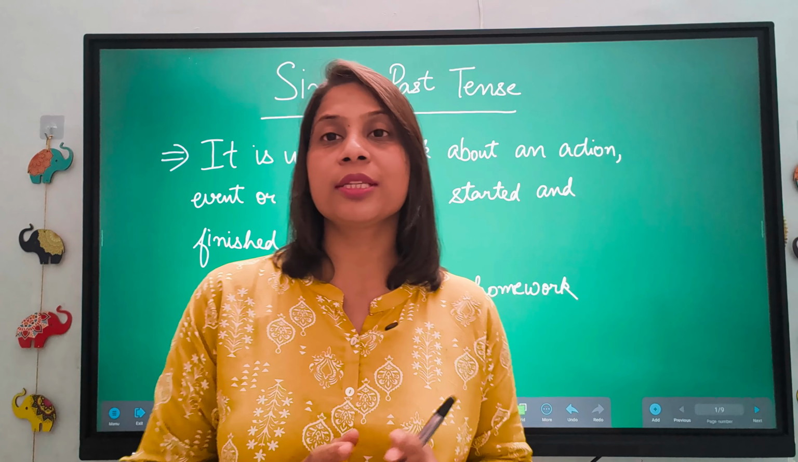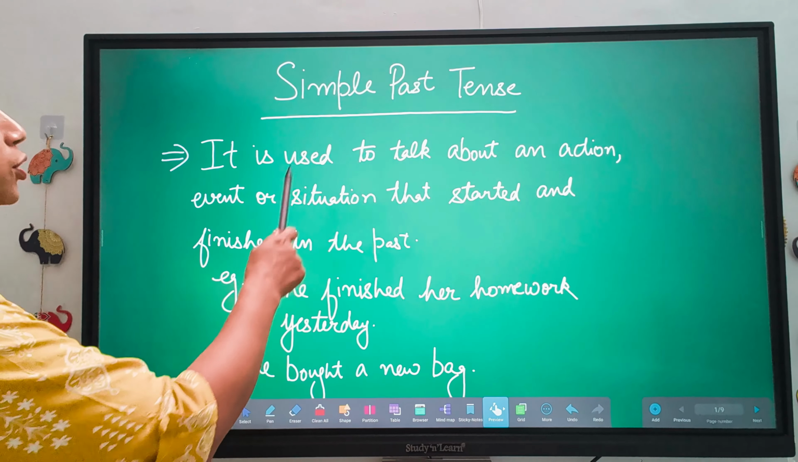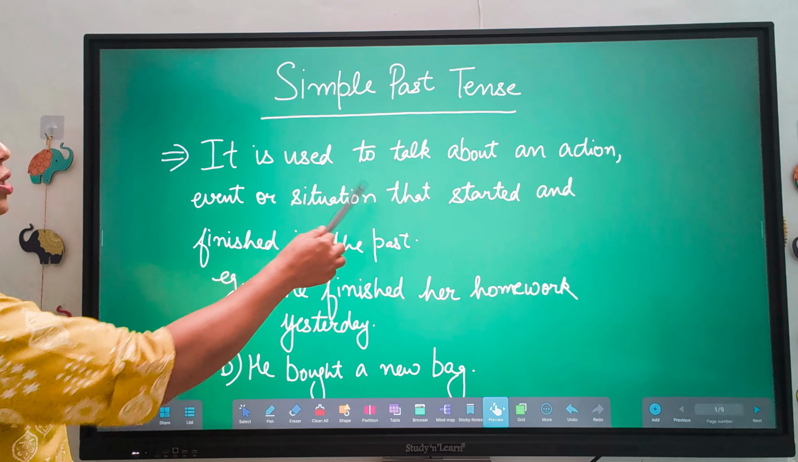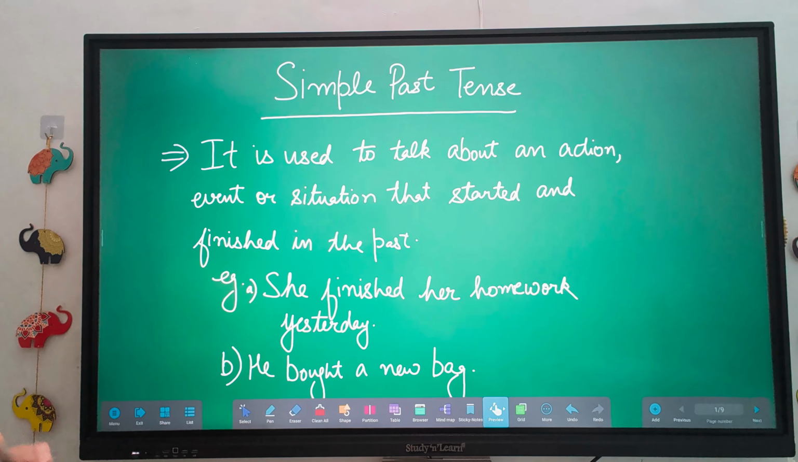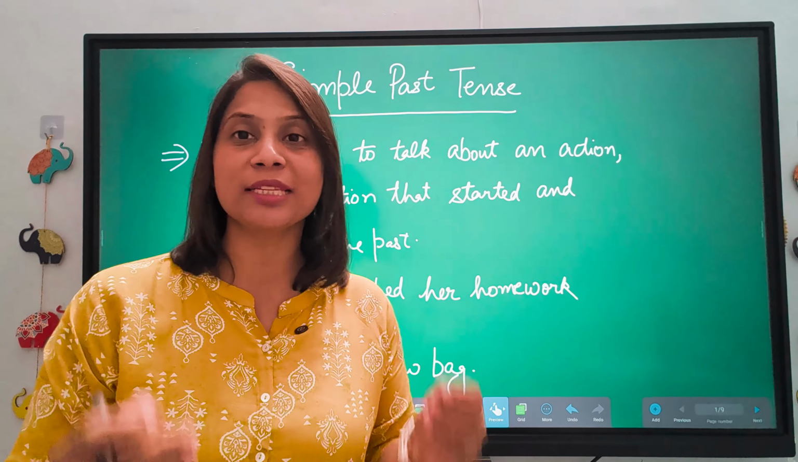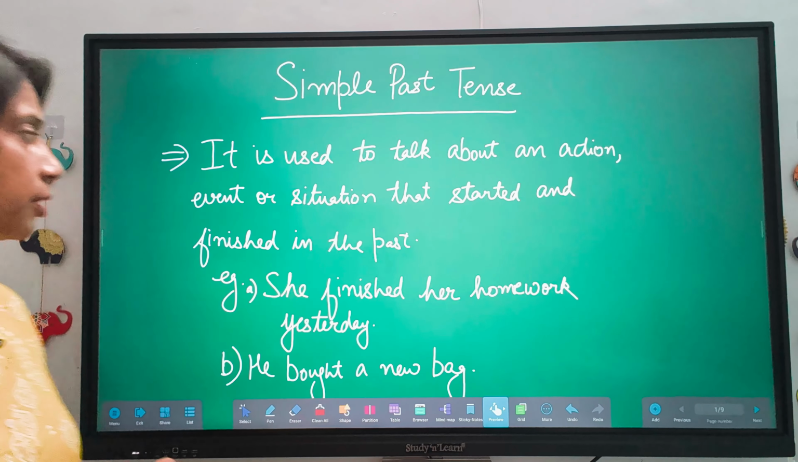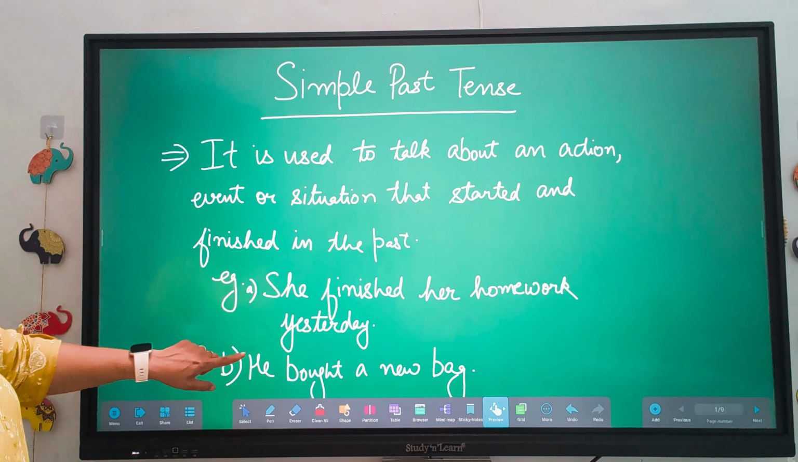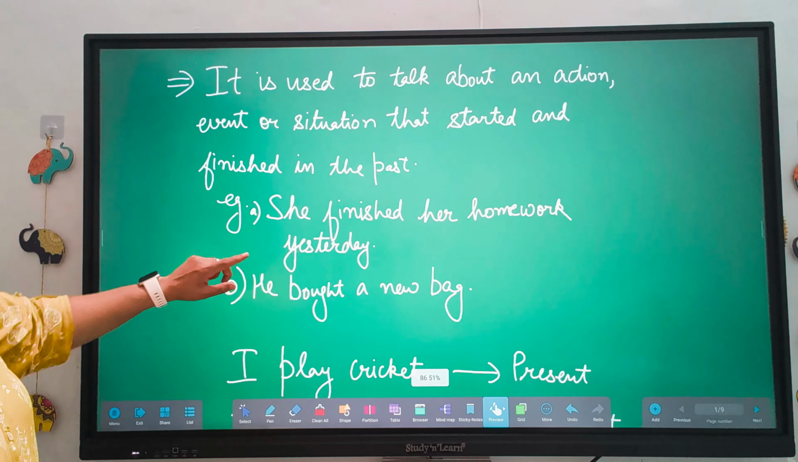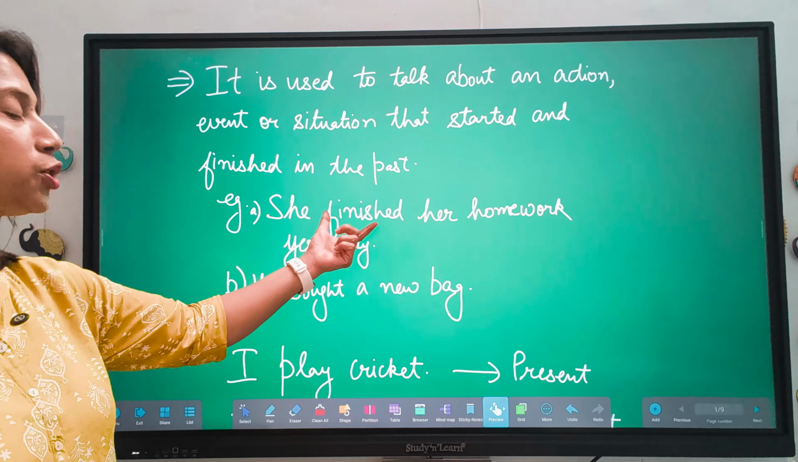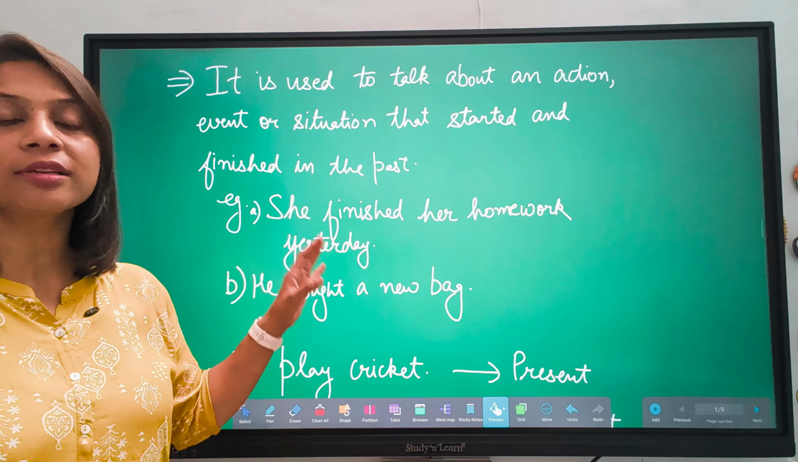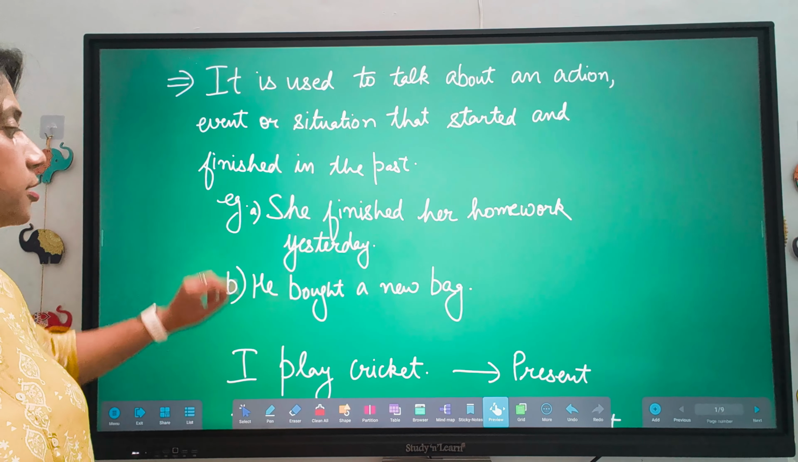So, simple past tense हम तब use करते हैं when we are talking about an action, event or situation that started and finished in the past. जो past में शुरू हुई थी और past में खत्म हो गई, जो पहले हो चुका काम, उसके लिए हम simple past tense use करेंगे. So, she finished her homework yesterday. So from yesterday we come to know कि उसने अपना homework कल complete कर लिया. So that's why we are using here finished word, finished. So this sentence is in simple past tense.